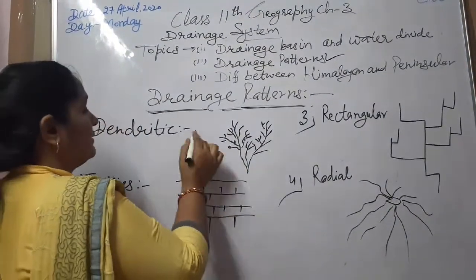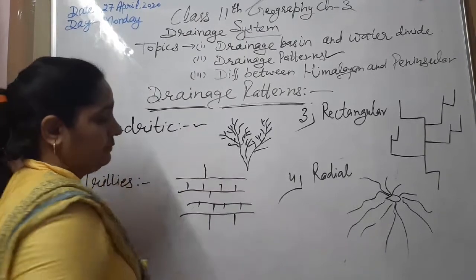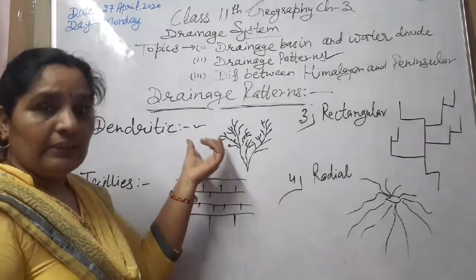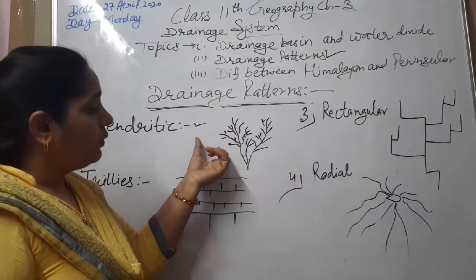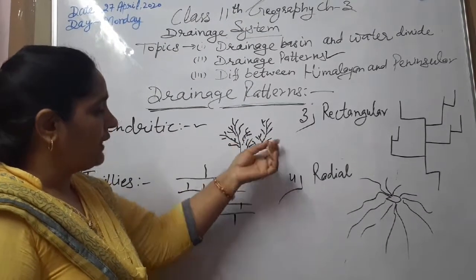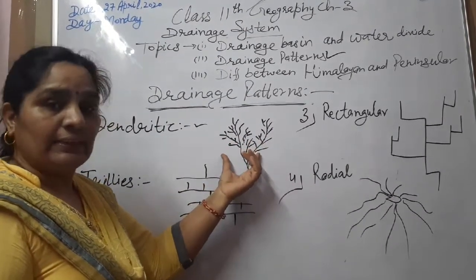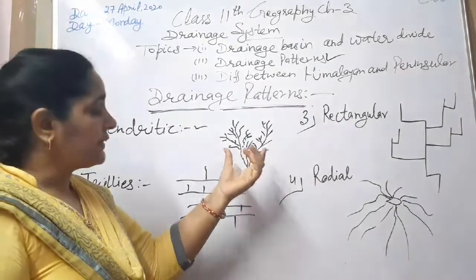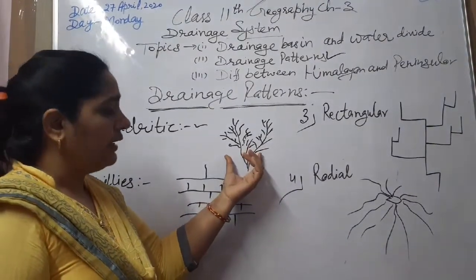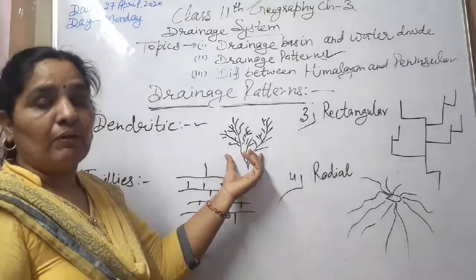First one is the dendritic pattern. Look at the picture. Dendritic pattern. All the small streams are joined with the main river and it looks like a tree. Such kinds of rivers are found in hilly areas and mountain areas.